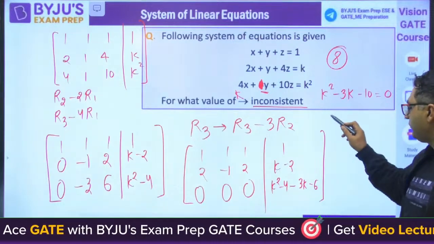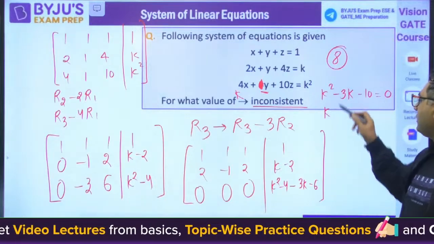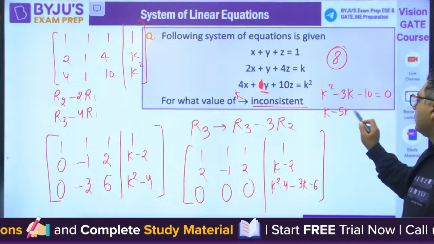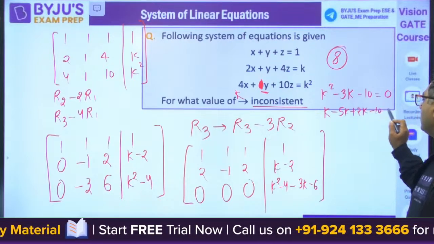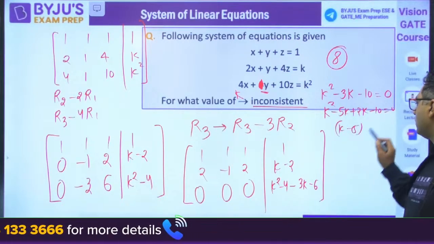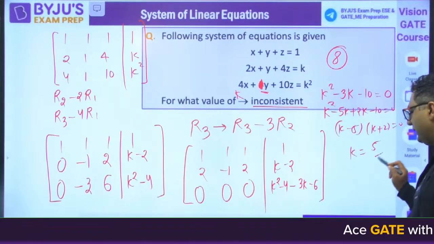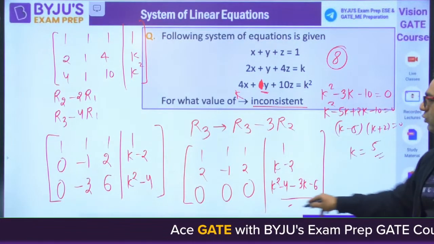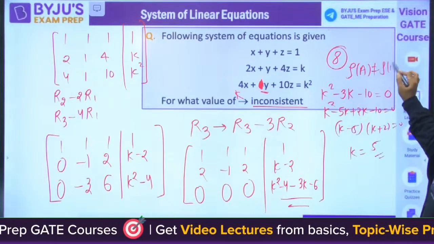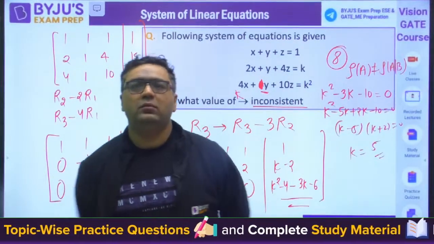Now you can solve it. So if you are having k square minus 3k minus 10, you would be getting the answer for which you are looking. For inconsistent, the rank of A should not be equal to the rank of augmented A B. That is the condition only. Will it be fine? Okay, fine.